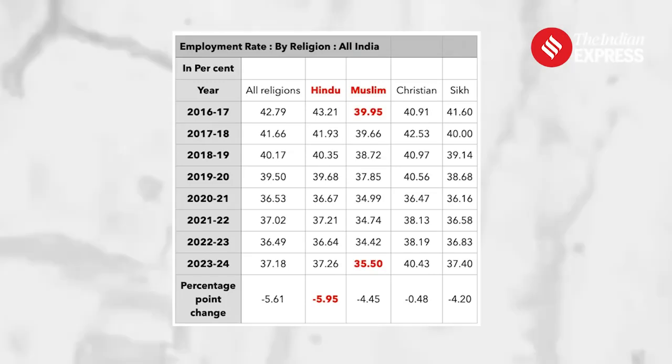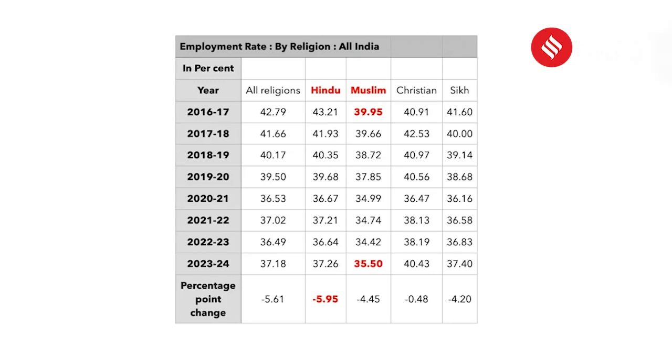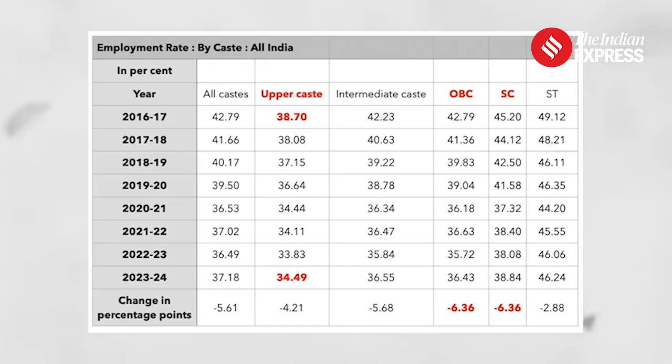Hindus have actually suffered the highest fall in the employment rate. It has fallen the most for OBCs and SCs. The declines are over 6 percentage points each in both these communities.